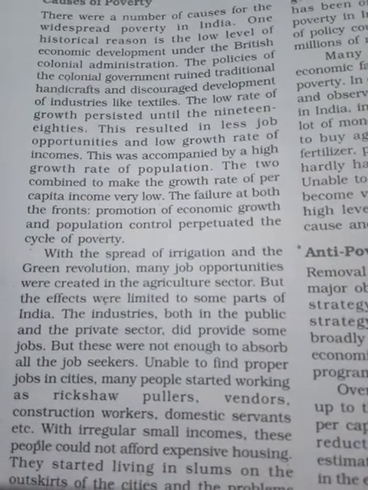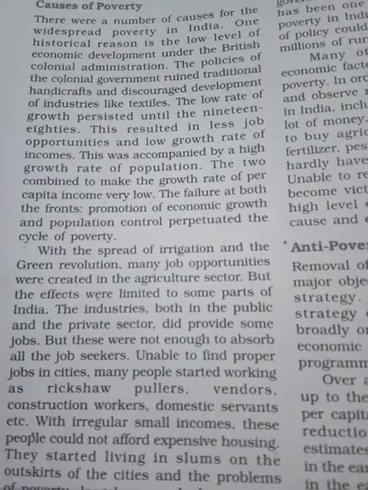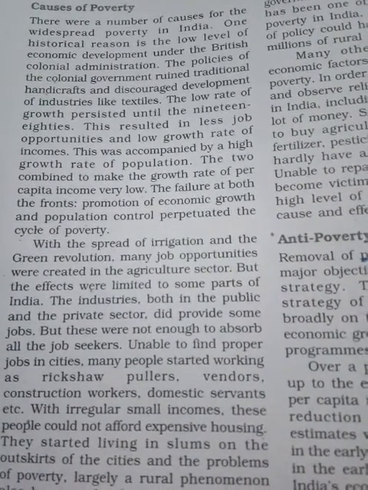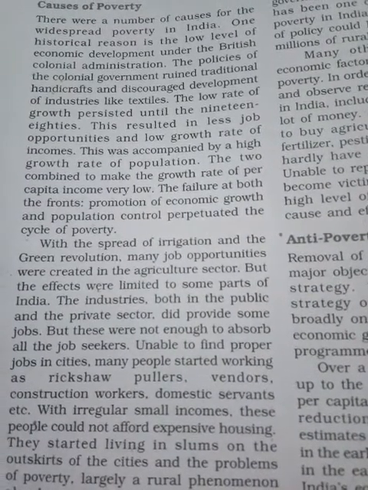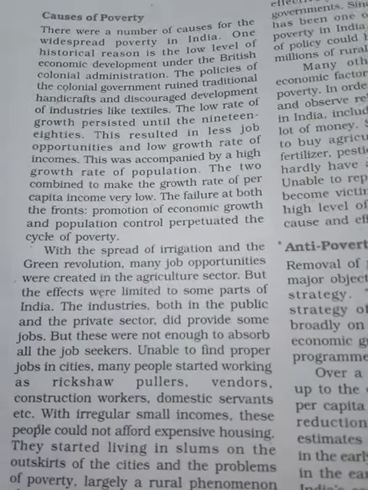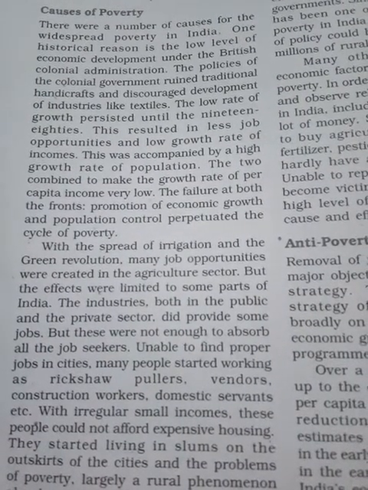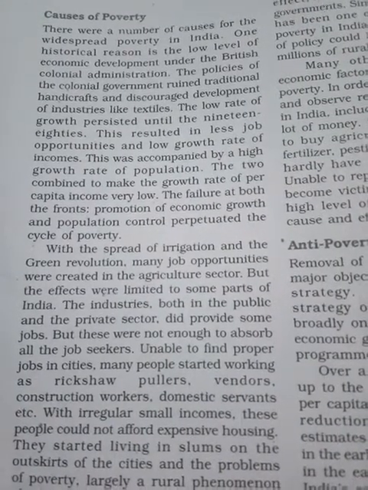This resulted in fewer job opportunities and a low growth rate of incomes. This was compounded by the high growth rate of population. The two combined to make the growth rate of per capita income very low. The failure at both the front of promotion of economic growth and population control perpetuated the cycle of poverty.